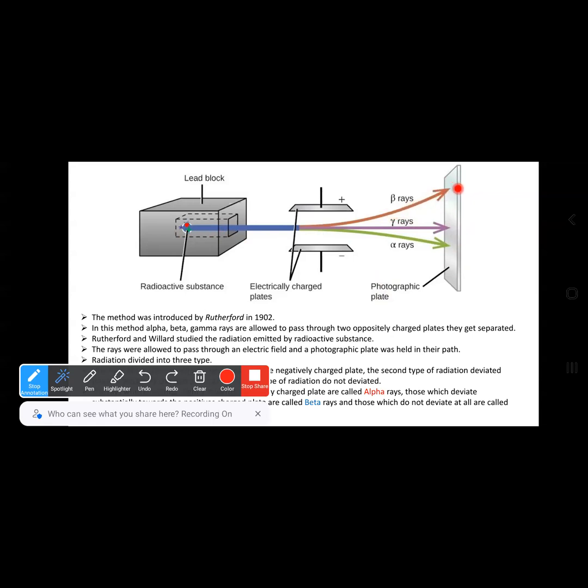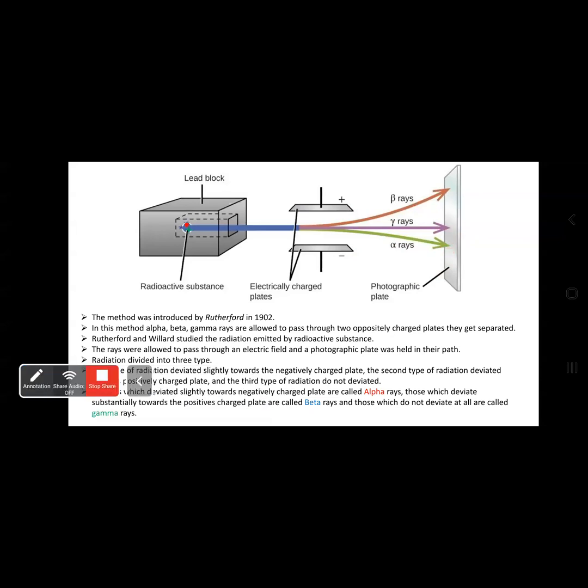He gave the name beta rays to the radiation deviated towards the positive plate, alpha rays to the radiation deviated towards the negative plate, and gamma rays for no deflection. See, this is how the charge actually moves.